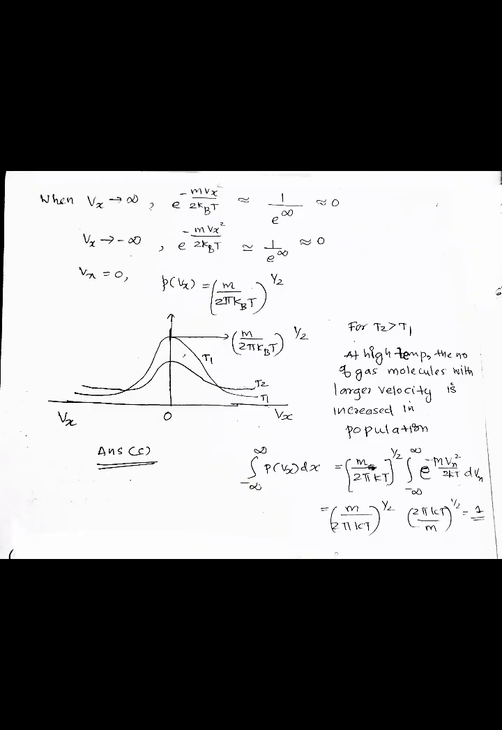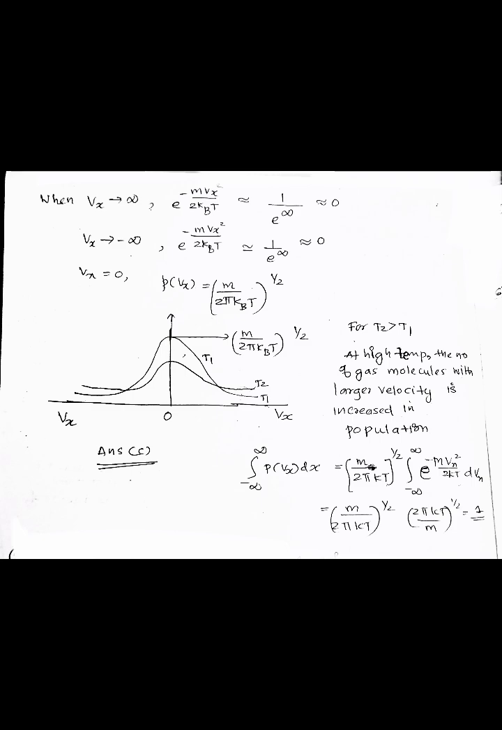And here it is given that the temperature is increased to T2, that is T2 is greater than T1. So at high temperature, the number of gas molecules with the larger velocity is increased in population. So that the graph looks like this. So the answer is option C.